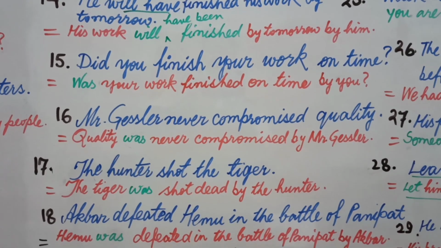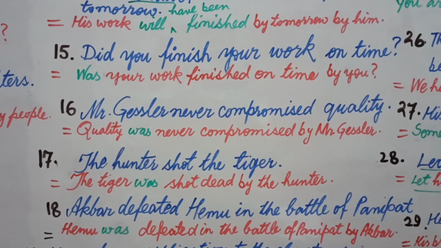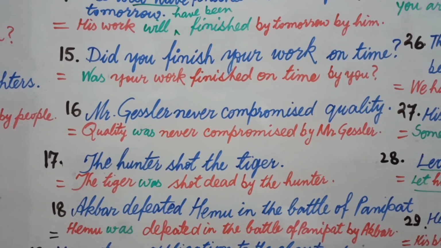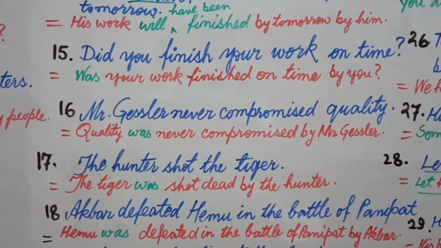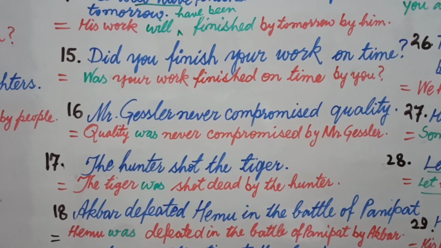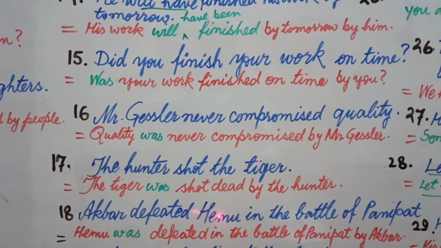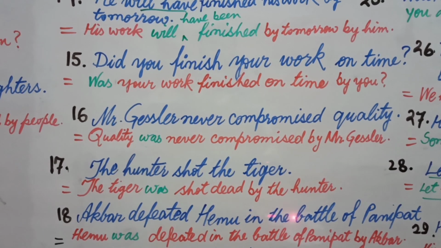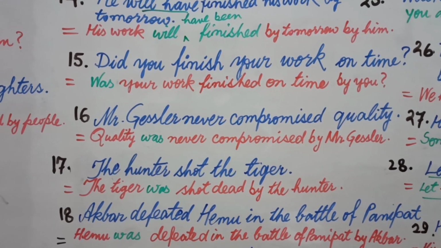Now let's come to question number 18. Akbar defeated Hemu in the battle of Panipat. Now the object is Hemu. Hemu was defeated in the battle of Panipat by Akbar. What special thing is there? The special thing is that you have an object and the rest of your sentence is long.